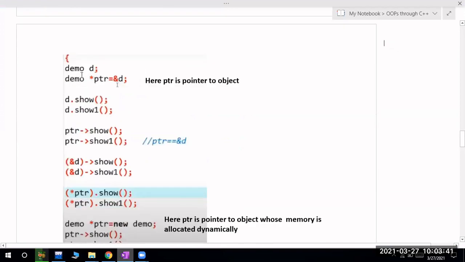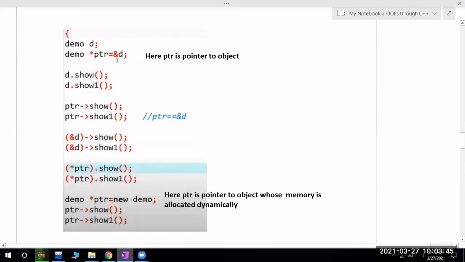Okay, so this is just another simple example. It is not even an example, just a syntax kind of thing. If you want to create a pointer to an object, first you have to create the object. After this, you have to create the pointer, which is used to store the address. Now, I already have a class demo.